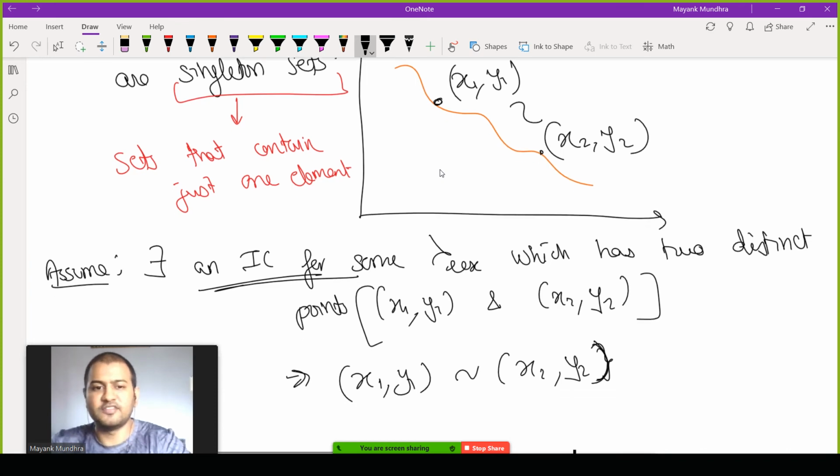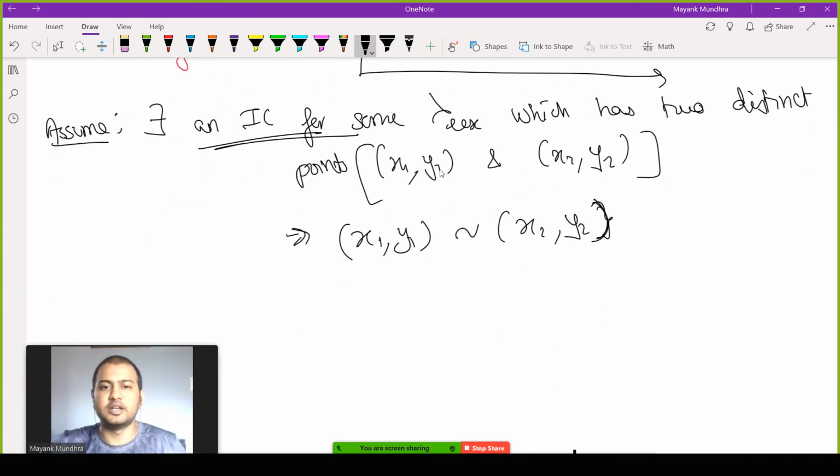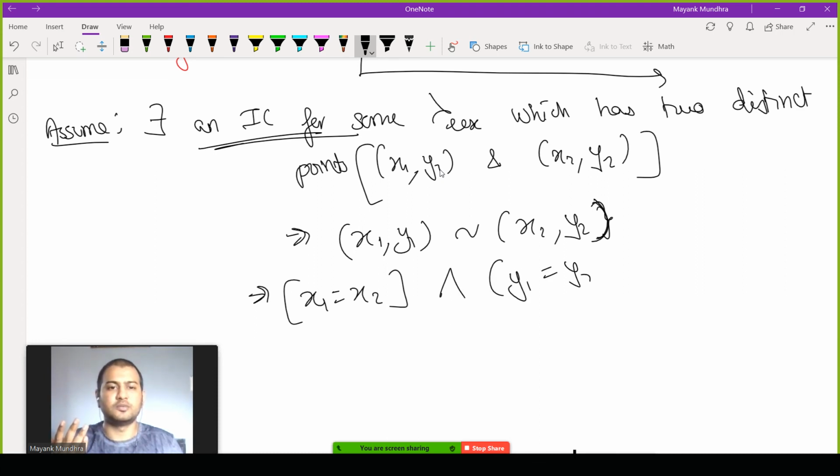Now, if x1 y1 and x2 y2 are indifferent to each other, this implies that x1 should be equal to x2. Because if x1 and x2 are not the same, then one of these bundles automatically becomes more preferred. And y1 should also be equal to y2. Because again, if x1 x2 is the same but y1 y2 are different, then one of the bundles is going to be more preferred.